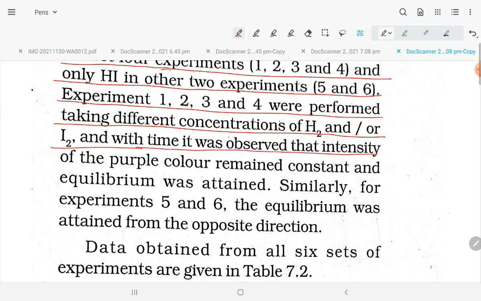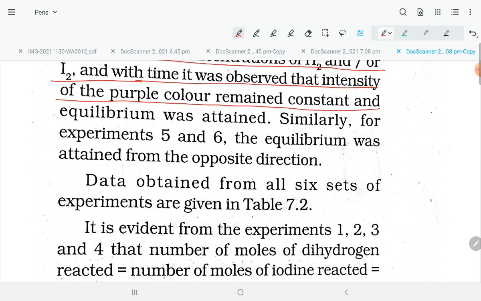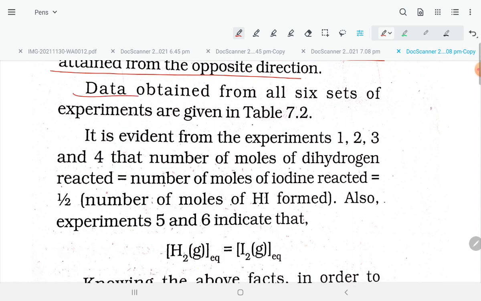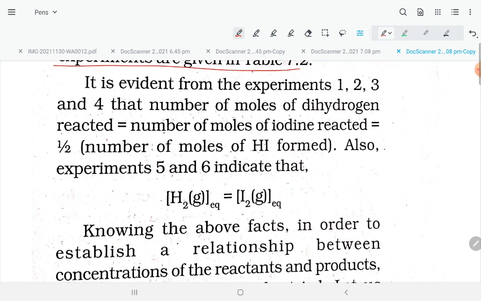With time, it was observed that the intensity of the purple color remained constant and equilibrium was attained. Similarly for experiments 5 and 6, equilibrium was attained from the opposite direction. Data obtained from all six sets of experiments are given in table 7.2.